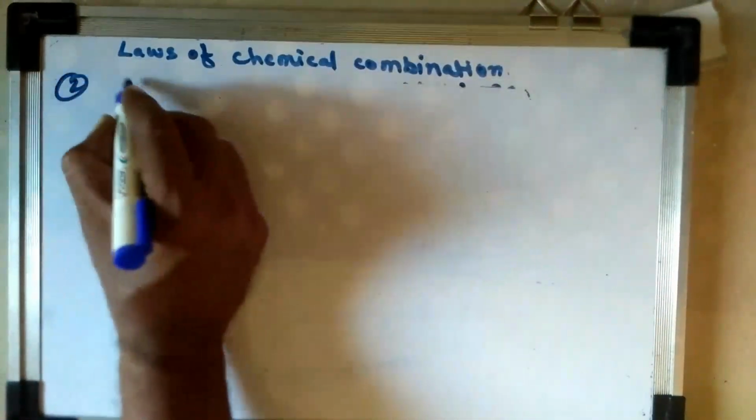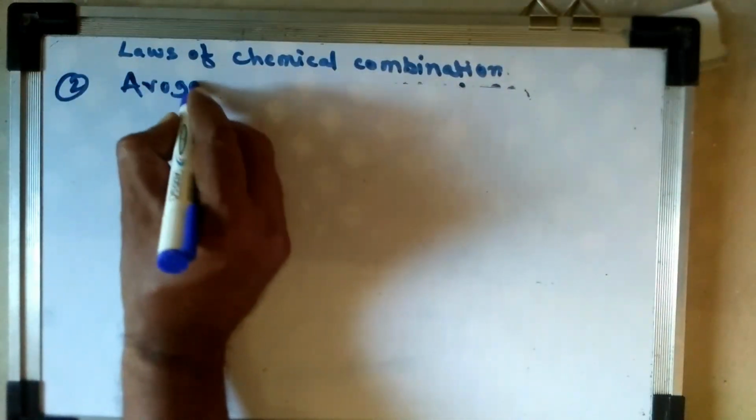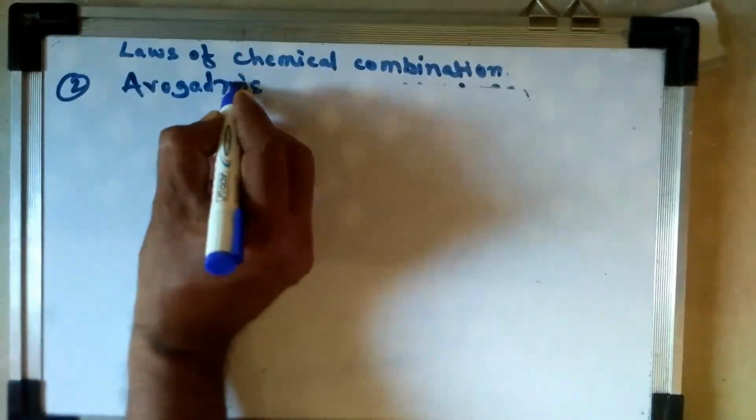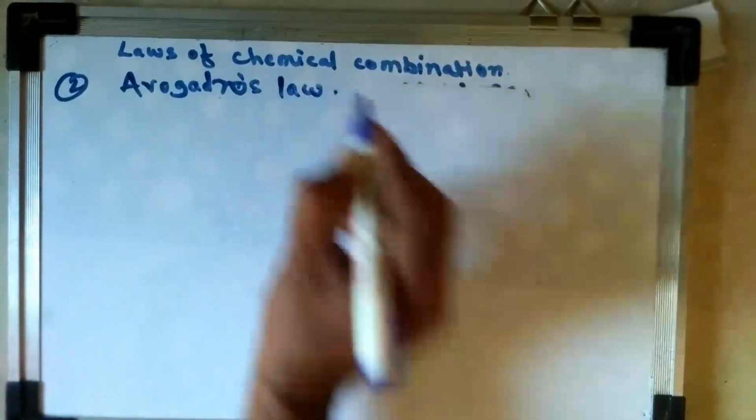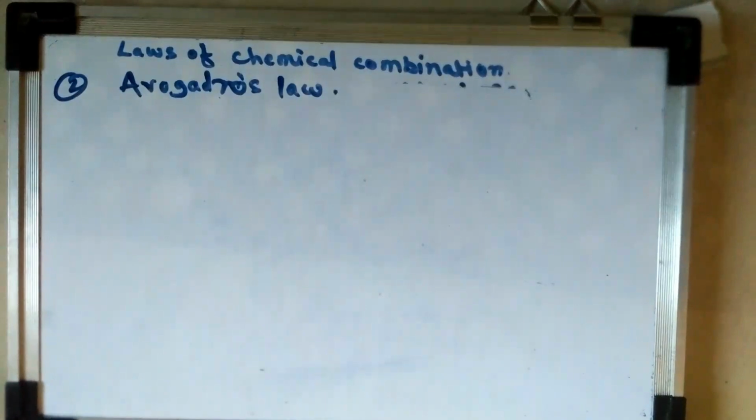The second law is Avogadro's law. That law states that equal volumes of all gases contain an equal number of molecules under similar conditions of temperature and pressure, or at constant temperature and pressure, equal volumes of all gases contain an equal number of molecules. Again, consider the example of the formation of water.